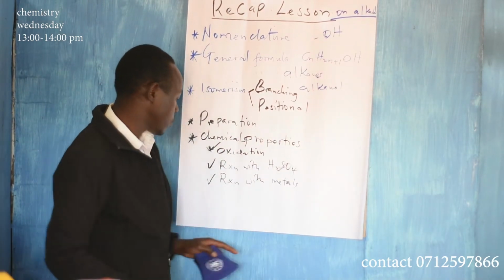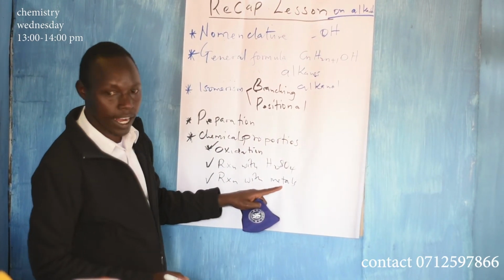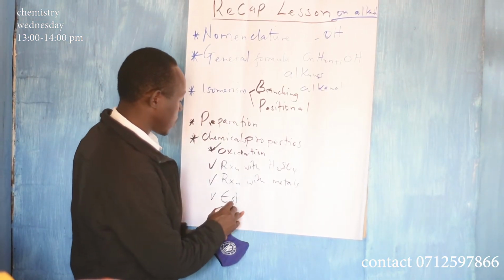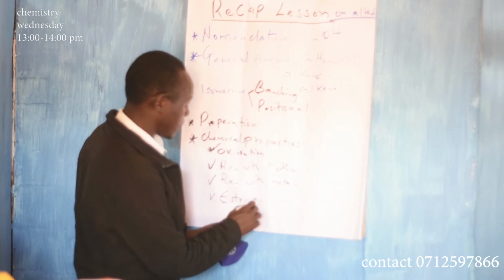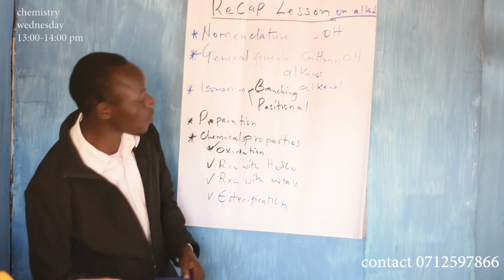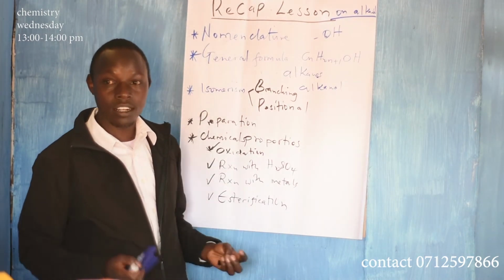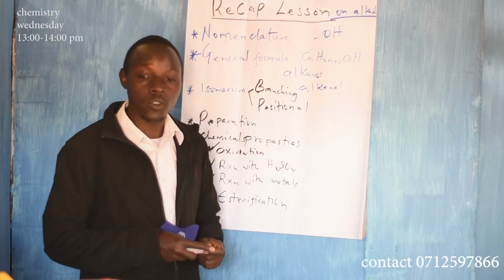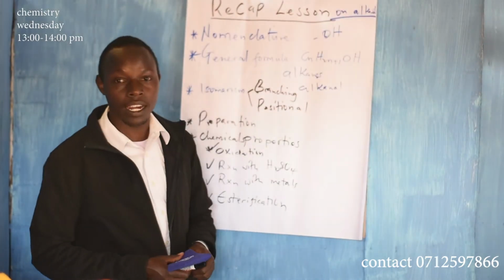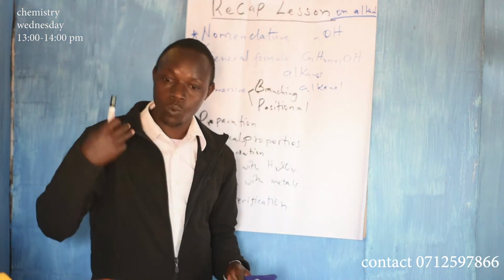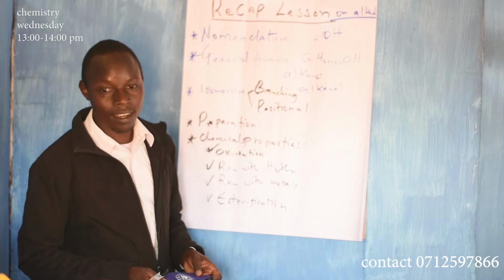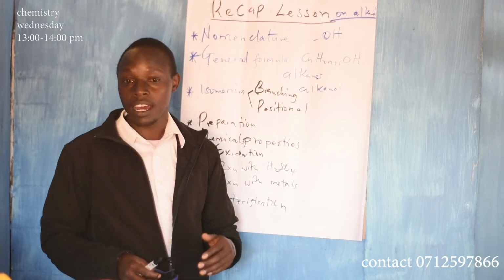Okay, we have reaction with metals, as we said, to form an alkoxide. And then the most important one we did is esterification. We said esterification is where an alkanol reacts with an alkanoic acid to form an ester. We gave an example of this, and we said an ester is a sweet smelling substance. I gave you an example that is found in a banana.